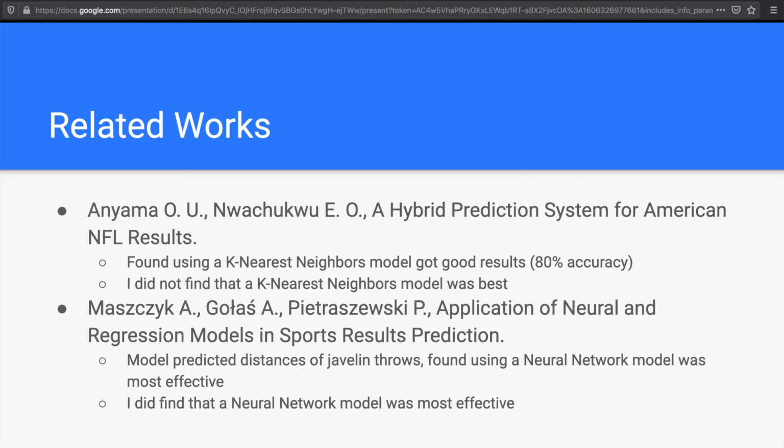A possible reason for this discrepancy is that I used stats from individual players, while this paper's model used overall team stats. Another related work was a paper about modeling distances of javelin throws. In this paper, the authors found that a neural network model was most effective, which I also found to be the case for my model.